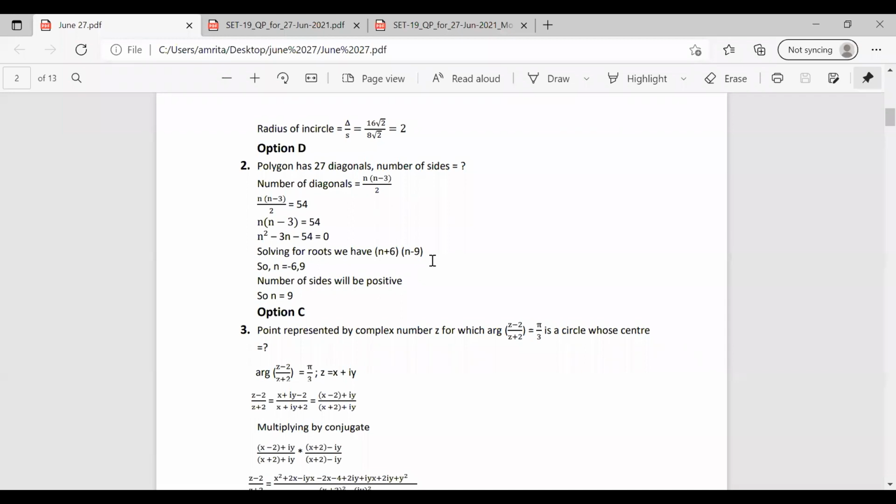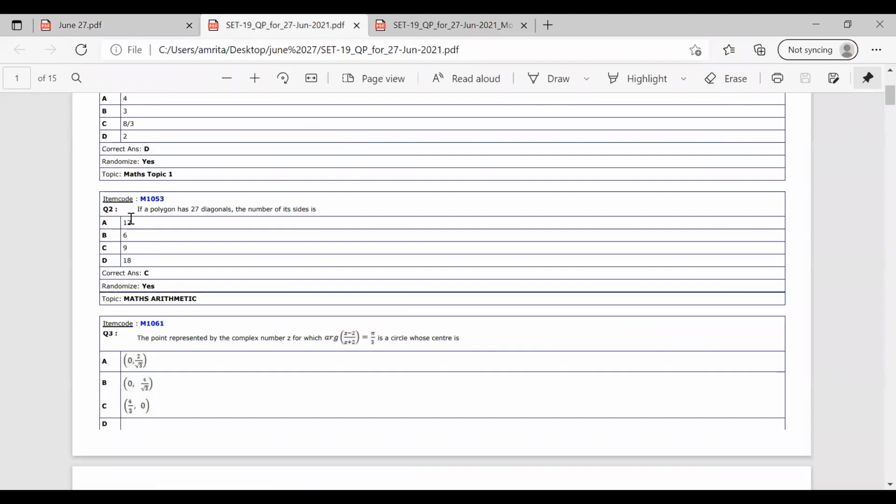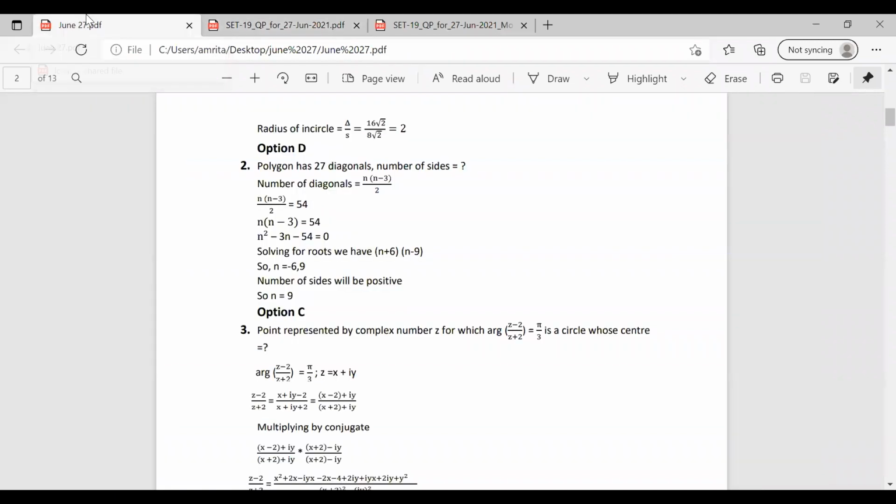We know that the number of sides will be positive, so we will choose 9 as the option. So question number 2, we have 9 as the option. That is option C. We have to know the equation to find the number of diagonals, n into n minus 3 by 2, and the number of diagonals is given as 27. Substituting and solving, we have the value of number of sides as 9.